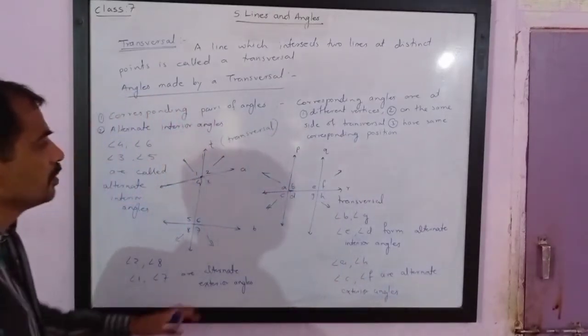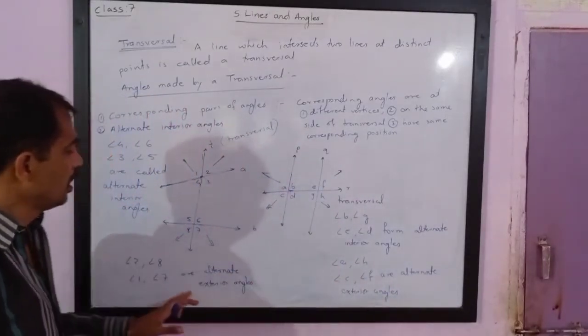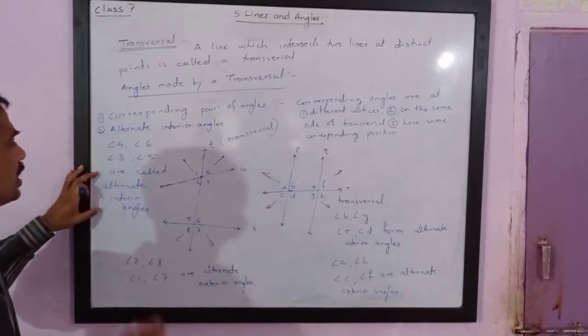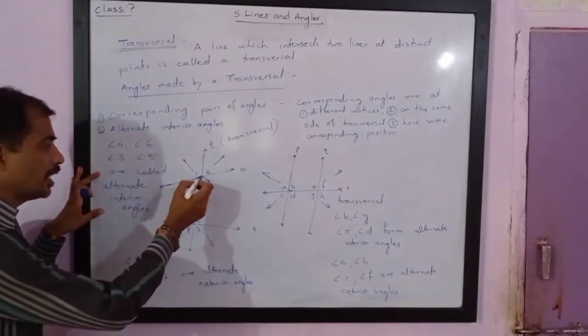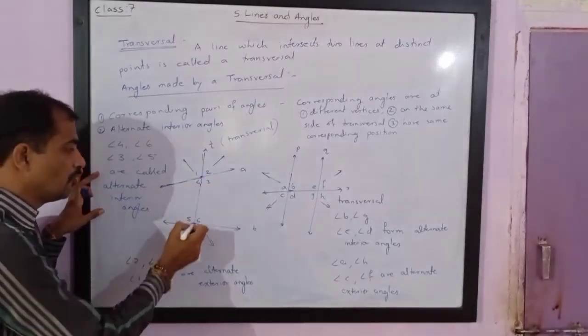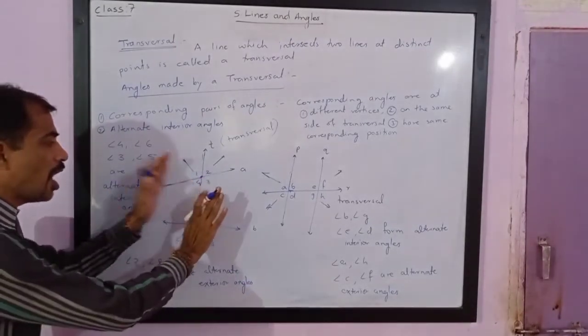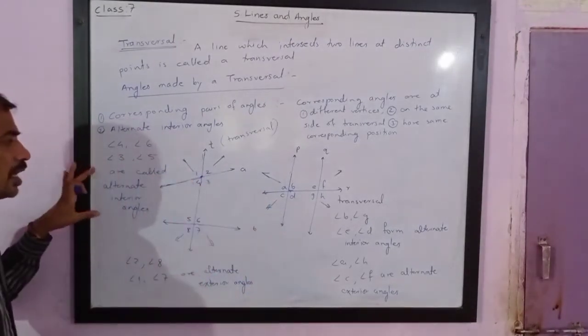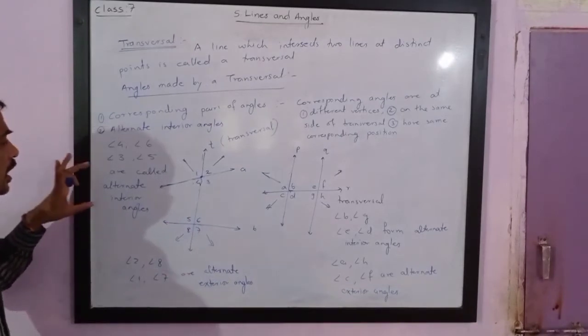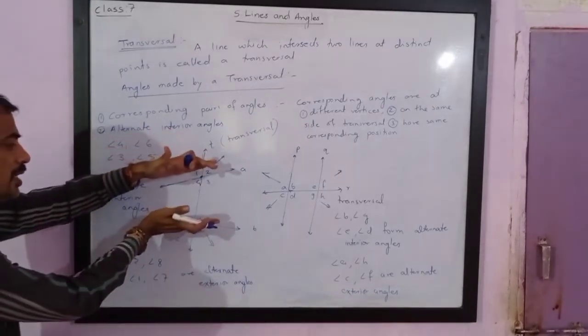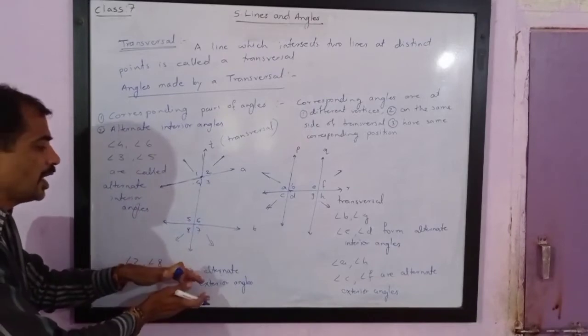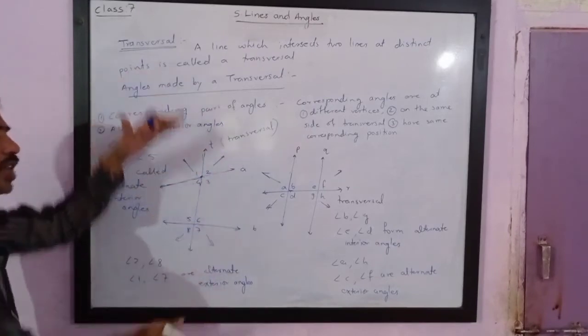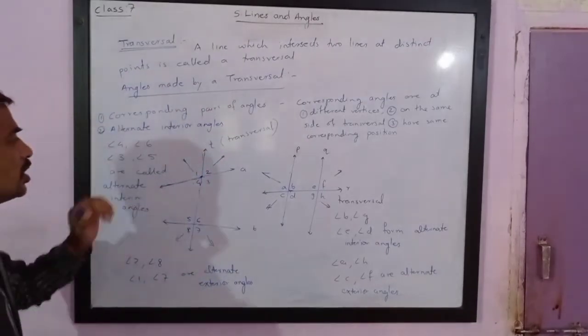Now, in the case of alternate interior angles, they are at different vertices. They are on opposite sides of the transversal, and interior angles are between the two lines and exterior angles are outside those two lines. So that is the only difference.